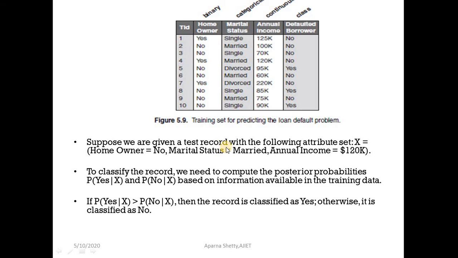Suppose we are given a test record with the following attribute set: homeowner is equal to no, marital status is equal to married, annual income is equal to 120k. Now your job is to classify this record. They have given the attributes and their values and asked you to classify the record by using the Bayes classifier.